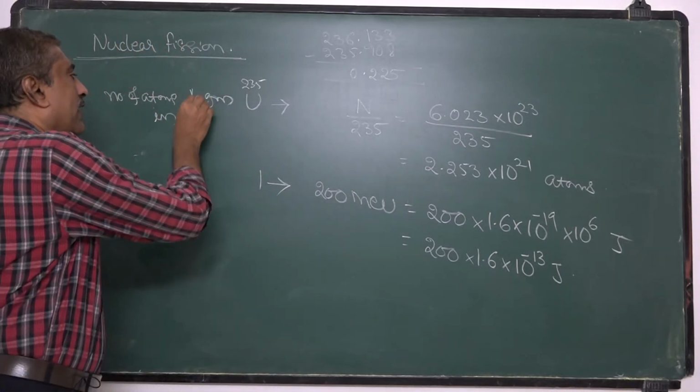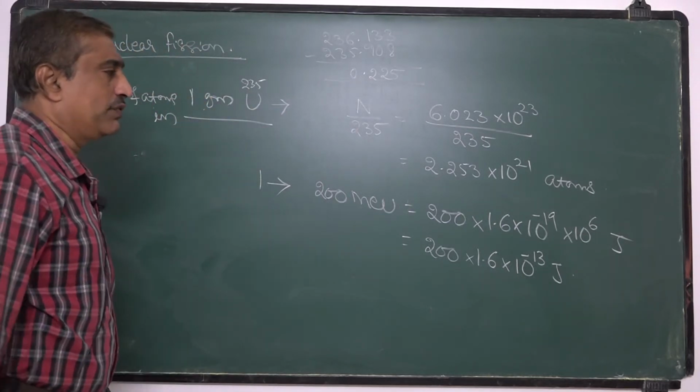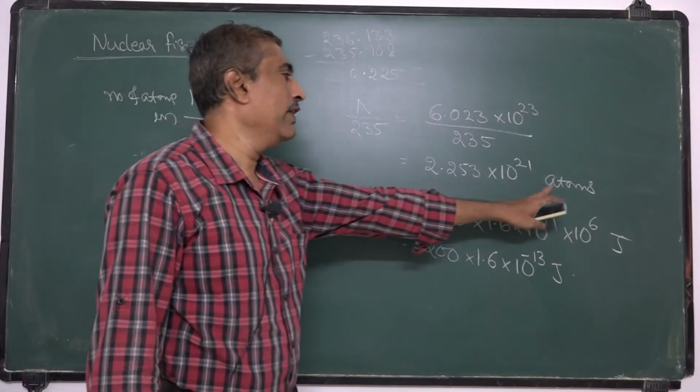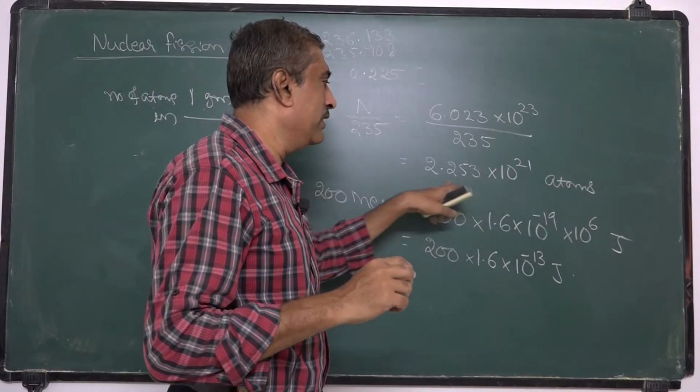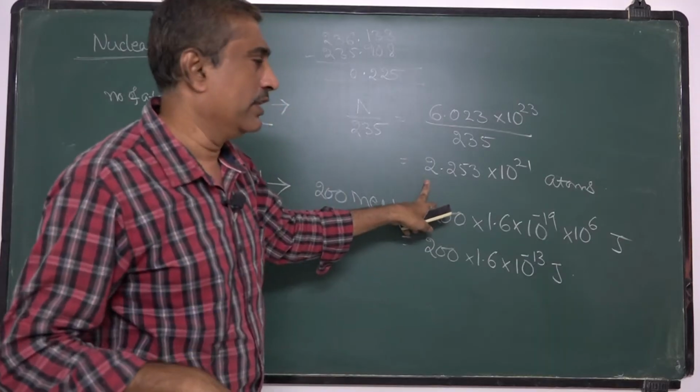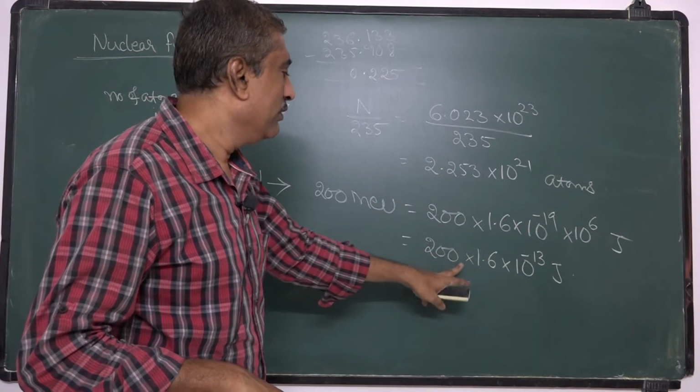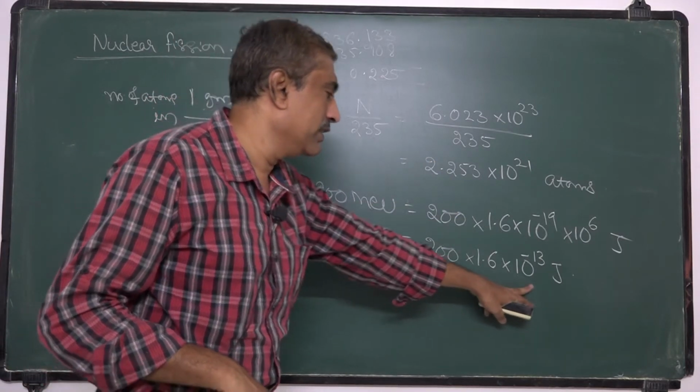Now, if 1 gram of uranium undergoes fission, then this many nuclei undergo fission, and for each fission we get this amount of energy.